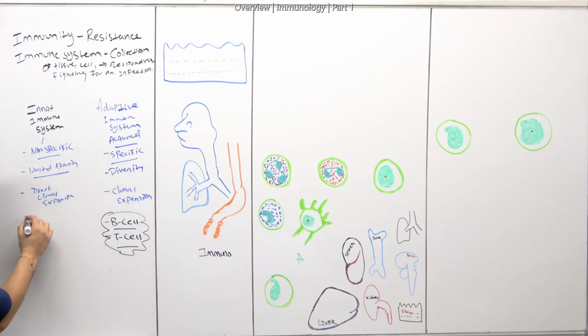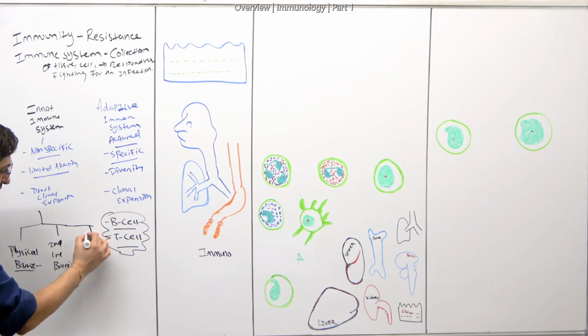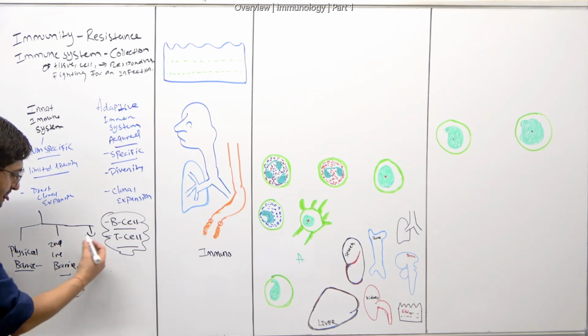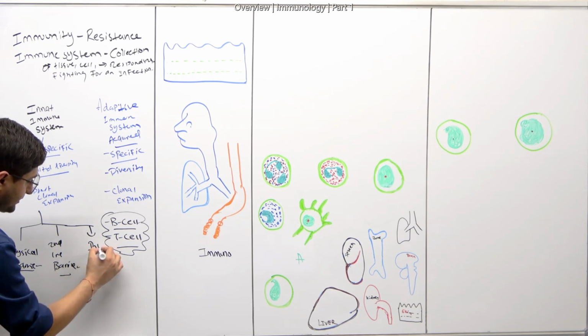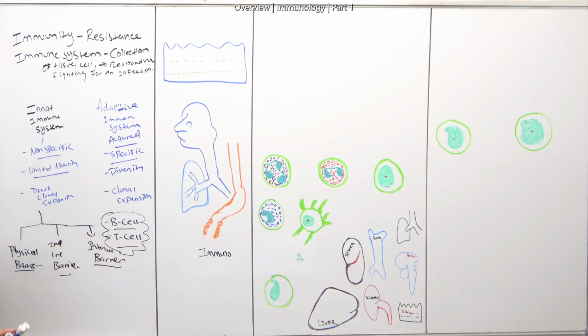And then whenever we talk about the innate immune system, we have to divide it into a few things, okay? First, let's write down here. One, we have to talk about the physical barrier. That is the first defense mechanism, the first barrier for any sort of bacterial infection. Then second, there is another line of barrier, which we can call an anatomical barrier, and there is a third line of barrier, and usually we can say this is an internal barrier. Basically it is our internal resistance against any sort of infection or foreign substance.